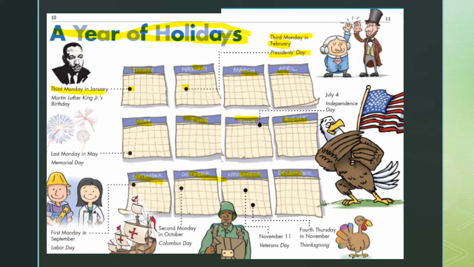Now in March, we celebrate other days. I know we celebrate St. Patrick's Day, which tends to be more of an Irish holiday. We'll have Easter in there also. But these are American holidays. These are not religious holidays.